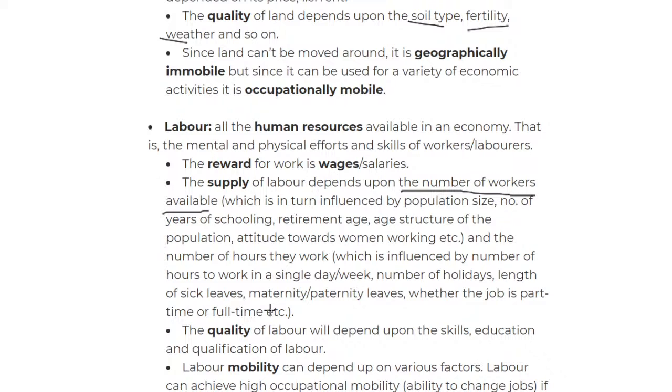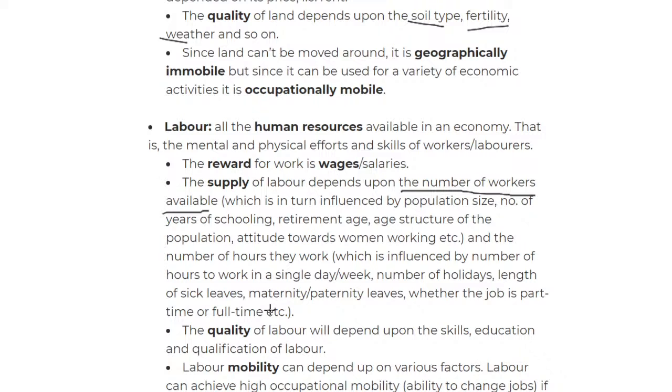Next is the number of years of schooling. In some countries you finish school at year 12, in some at year 13, and in some you can't work even after that, until after university. So there are many different requirements in different countries. If you have a lower school leaving age, you can work sooner. As soon as school is over, everyone looks for jobs, and that means the labor will increase. If my school leaving age is shorter, more people are available for work.